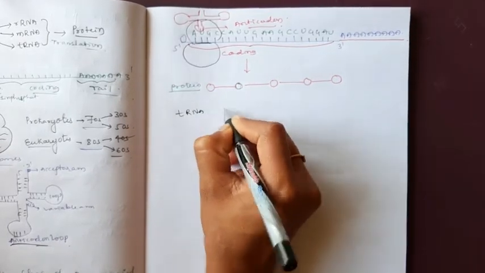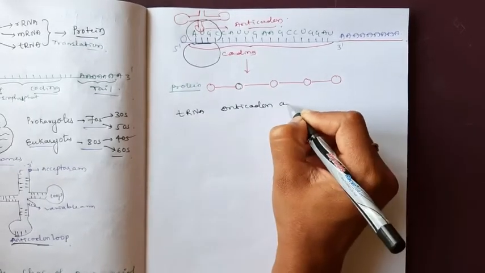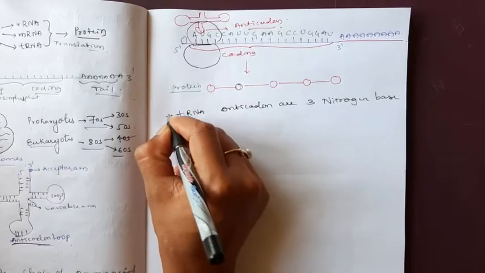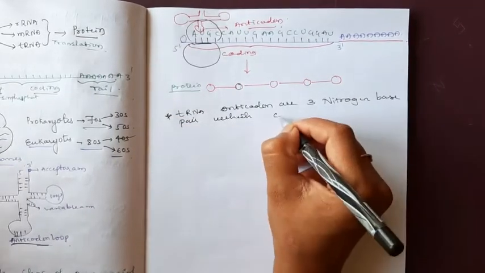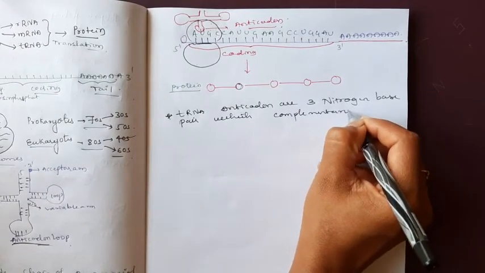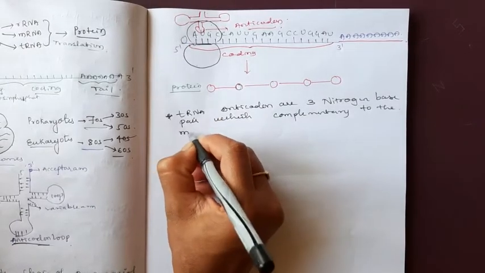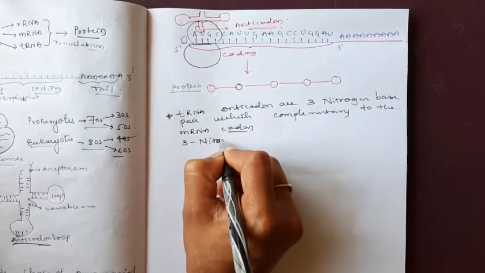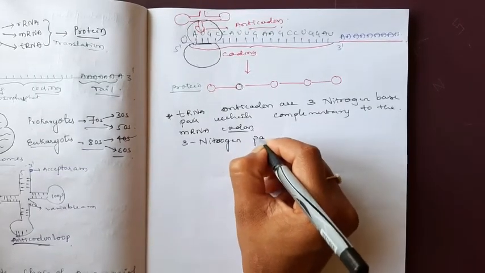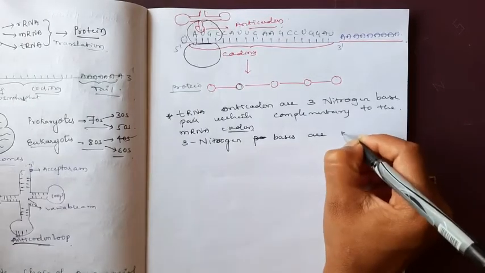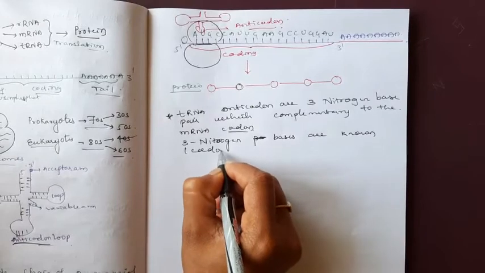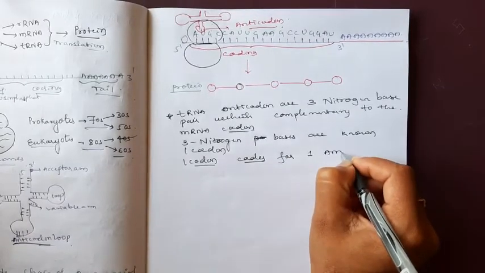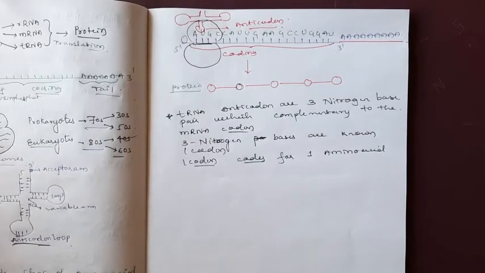The tRNA anticodon, or 3 nitrogen base pairs, is complementary to the mRNA codon. 3 nitrogen bases are known as one codon. One codon codes for one amino acid.